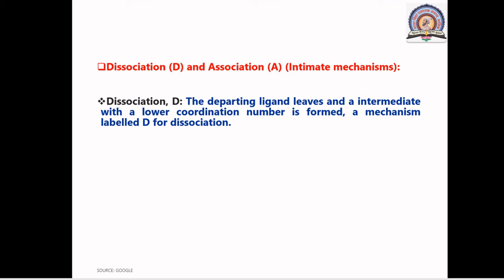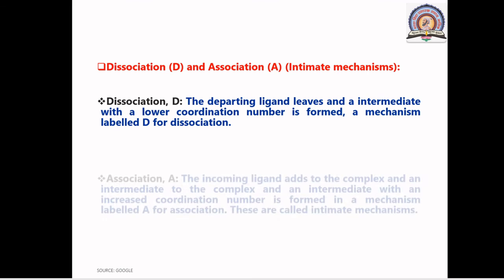If your complex is octahedral, and in first stage there is departing of ligand, means obviously 6 coordination number comes into 5 coordinated intermediate, that is there is lower coordination number in your first stage. So this mechanism is labeled as dissociation or D, which gives 5 coordinated or lower coordination number intermediate.